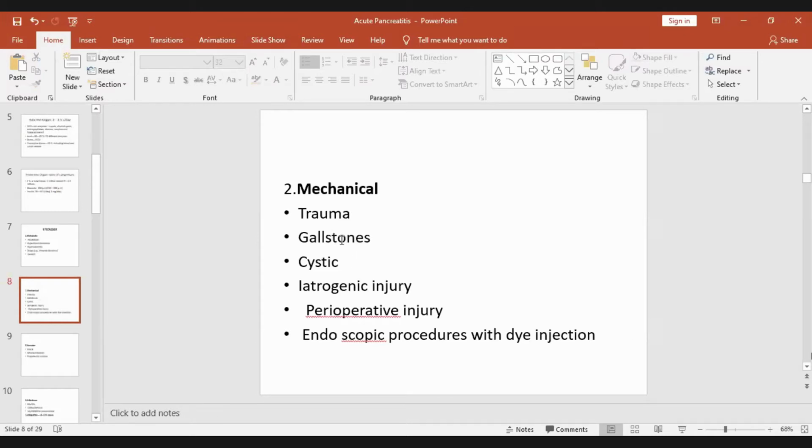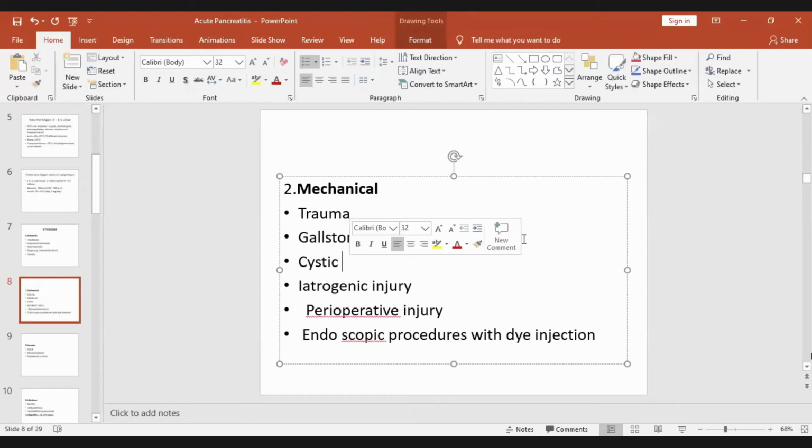So, trauma, gallstone, iatrogenic injury. This is cystic fibrosis. This is not cystic something, it is cystic fibrosis. Cystic fibrosis is a disease in which the sodium chloride channel is abnormal. So the bile secretion and pancreatic secretion will be very thick, so they will block the gland. That is mechanical blockage of the secretion. So this is cystic fibrosis. I think it didn't come out when I was typing, so don't write only cystic, write cystic fibrosis.